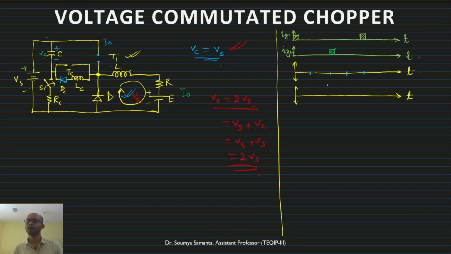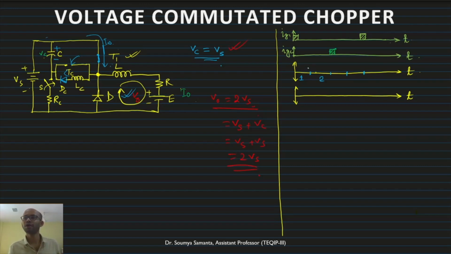Initially it will be charged, so the first part is mode 1. Then the load current flowing through this is mode 2. Then whenever we trigger this one, mode 3 will start.